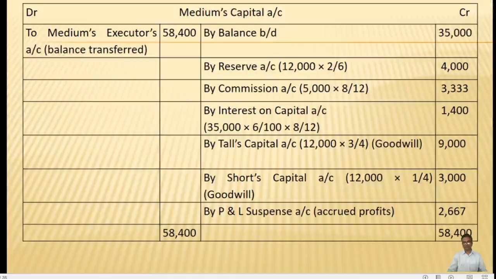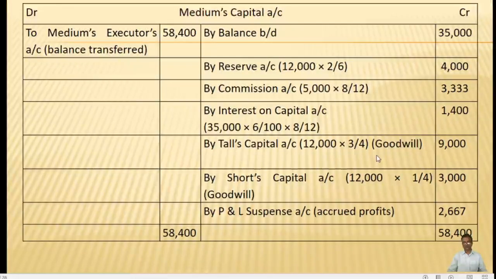Suppose it is given on the asset side of the balance sheet, then we would record it on the debit side of the capital account. But since here it is given on the liability side of the balance sheet, it will be recorded on the credit side of the capital account by balance brought down 35,000.